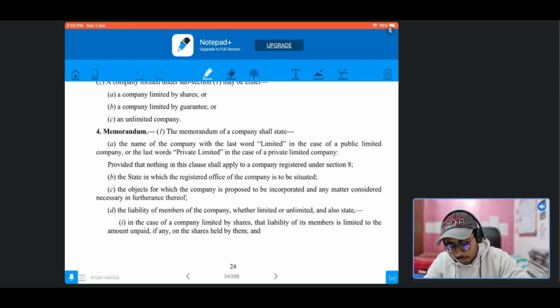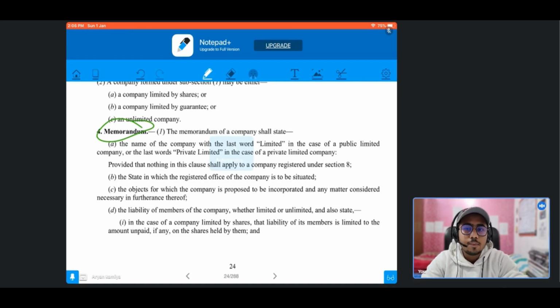Now what is this Memorandum of Association of the company? It is mandatory for every company to have a Memorandum of Association of its own. This memorandum makes up the constitutional framework of the company and it establishes the relation of the company with the outside world. This was all a basic brief about the Memorandum of Association.